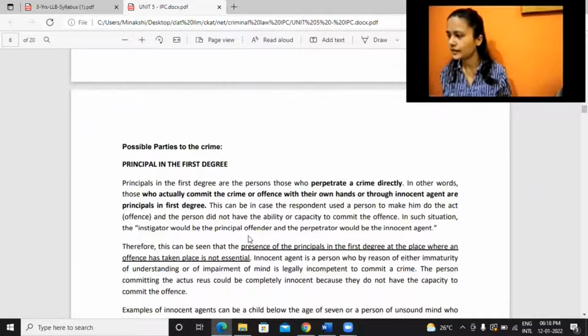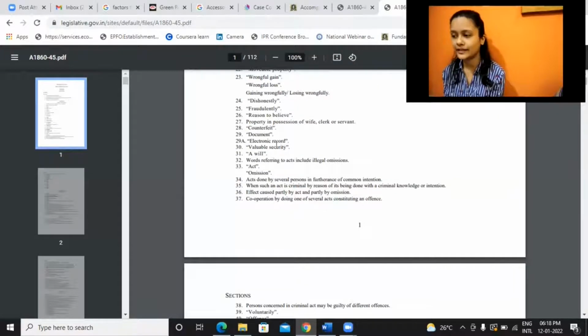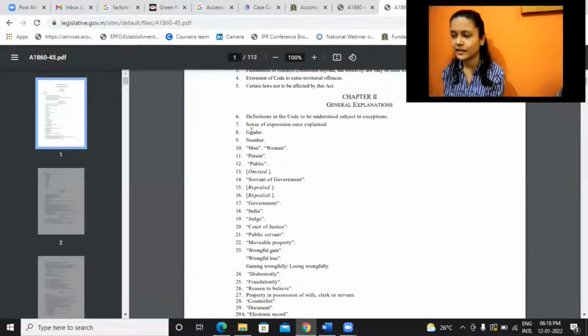If you look at any of the definitions of different types of crimes, you will see it always uses the word he. That when a person commits this crime, he will be punished, his, him, like that. But that does not mean that IPC is not applicable in case of women, right? It's applicable in their case also. That is made very clear in the definition called gender. It says even if we are using the male version of words, it also includes female. Like that, different words are being defined in IPC.